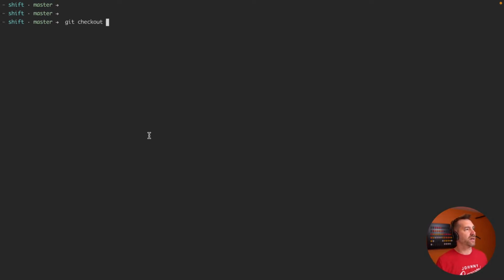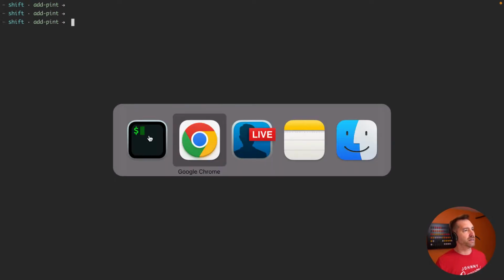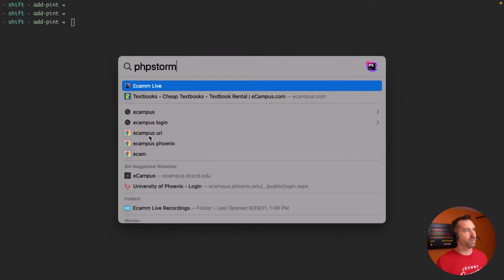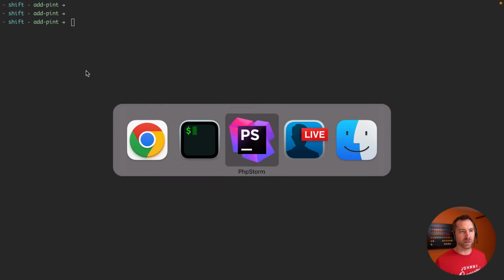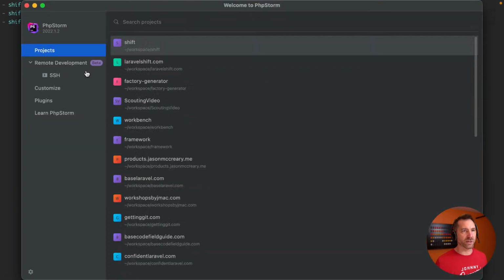So let's do this. Let's do a git checkout -b add-pint, and let's bring up PhpStorm. Let's close down some of these things. And while we're waiting on PhpStorm to fire up,